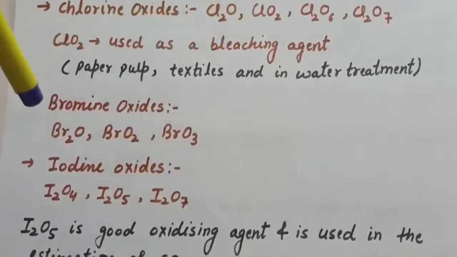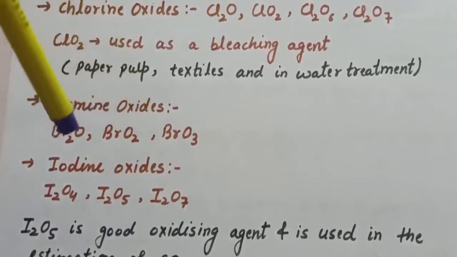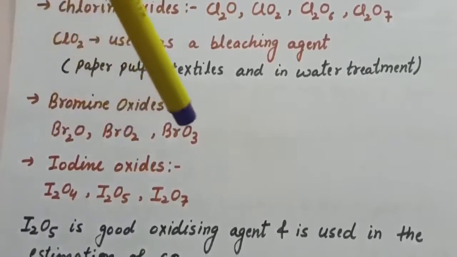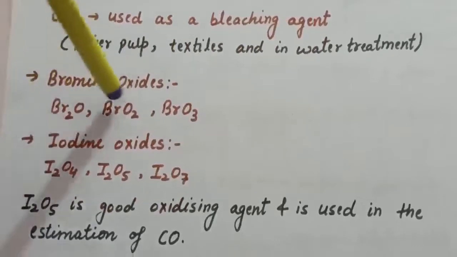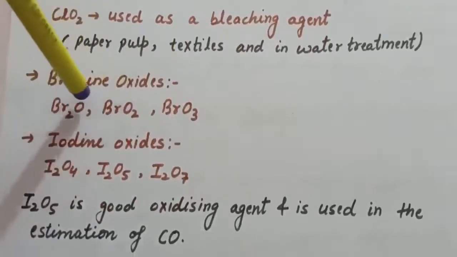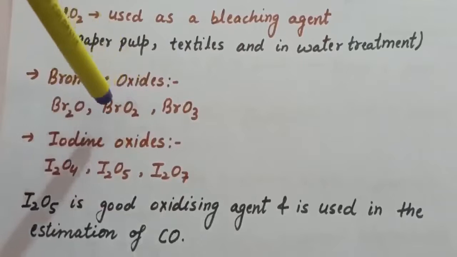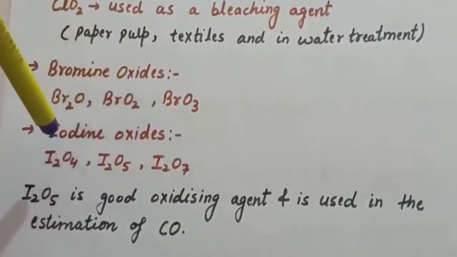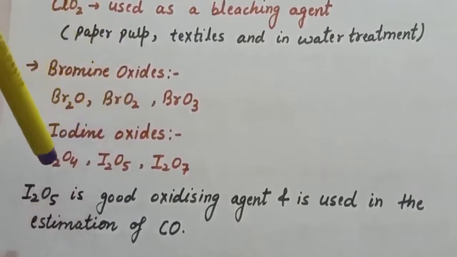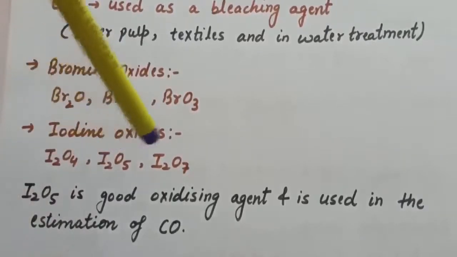Next we have oxides of bromine. So here are the oxides of bromine, Br2O, BrO2 and BrO3. Now these oxides exist only at low temperature, and they are powerful oxidizing agents. Next is oxides of iodine. So we have I2O4, I2O5, I2O7.